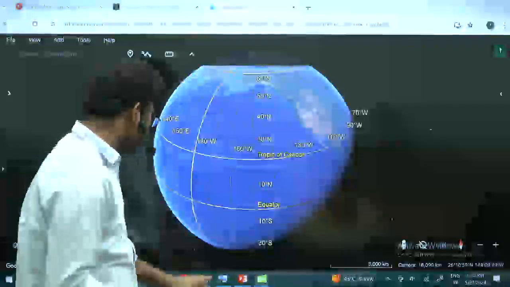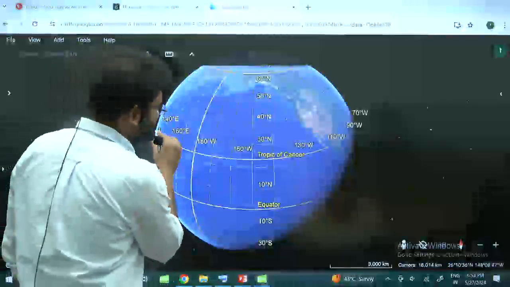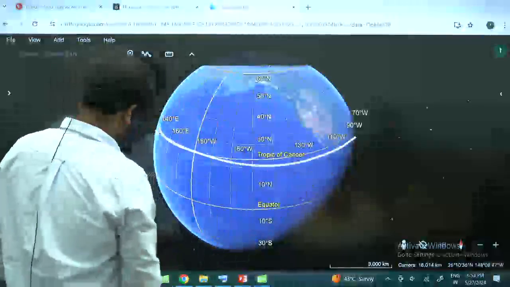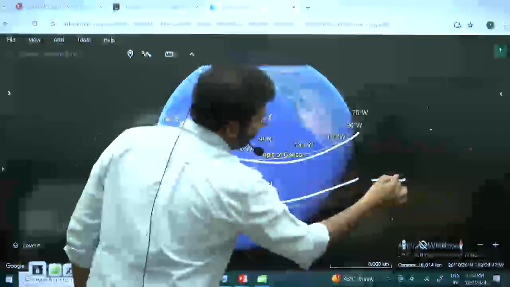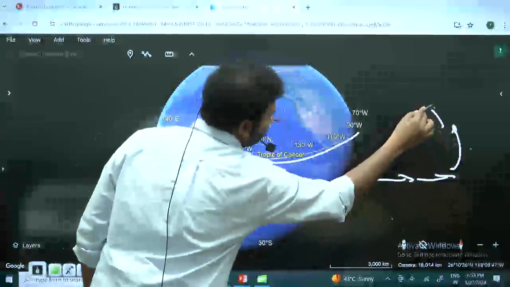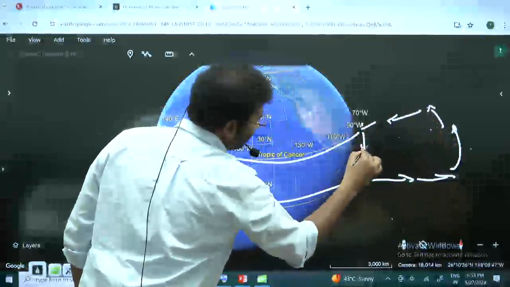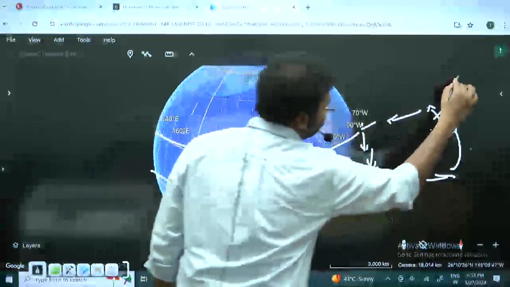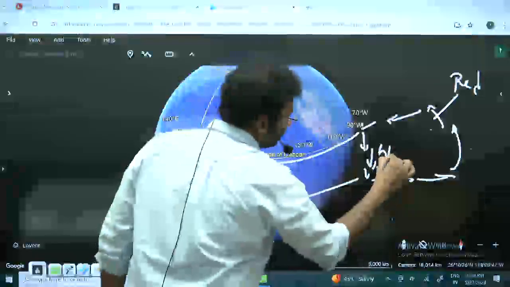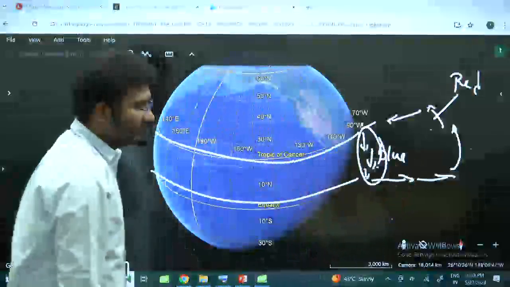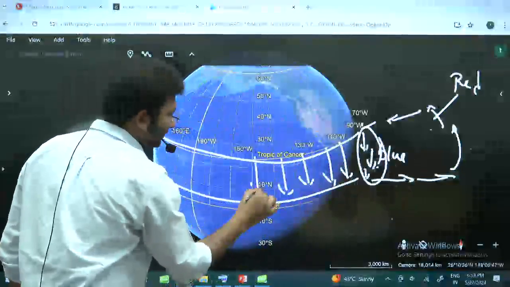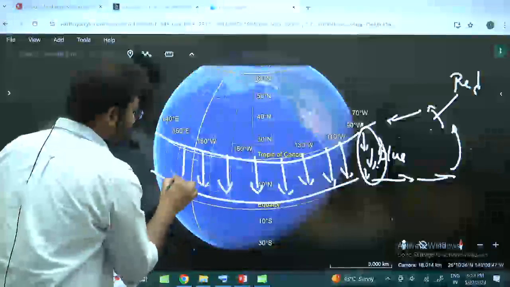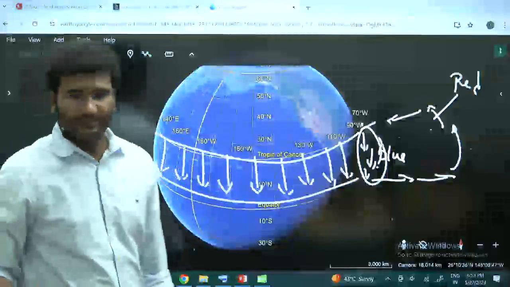In other words, isn't it, if this is your equator, this is Tropic of Cancer, what I have done? This is red color winds, this is blue color winds I have told, these are your surface winds. Now the surface winds will be moving in this direction, right? Am I correct? Yes.